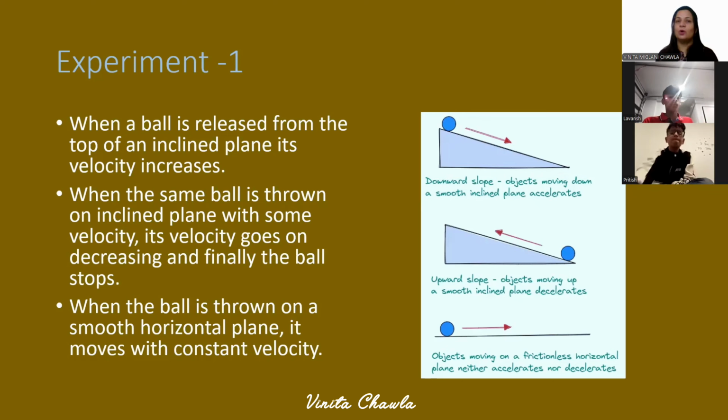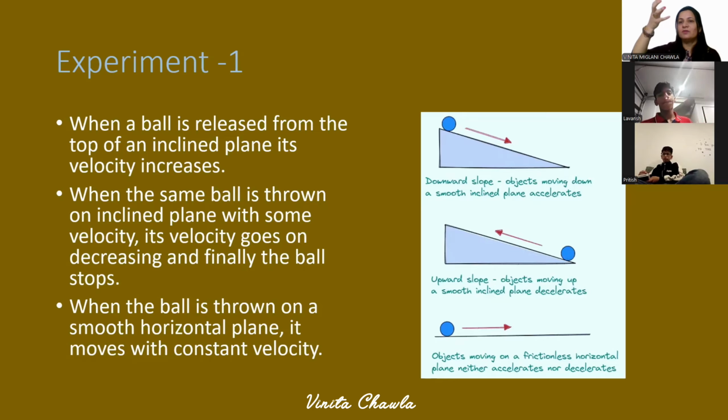And when the same ball is thrown on the inclined plane with some velocity, when the object moves up a smooth inclined plane, its velocity decreases on the upward slope. Look at the second figure. Here the object is moving in the upward direction, so it is going against the gravitational force of Earth.